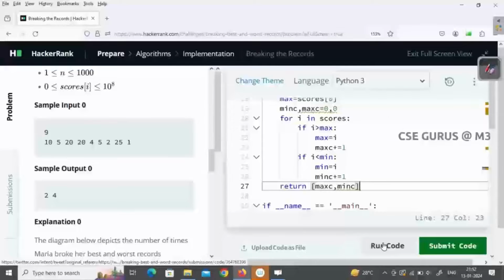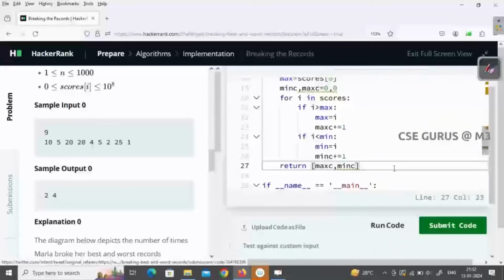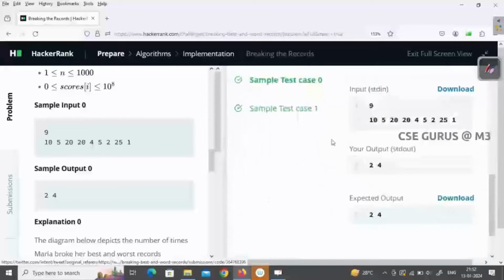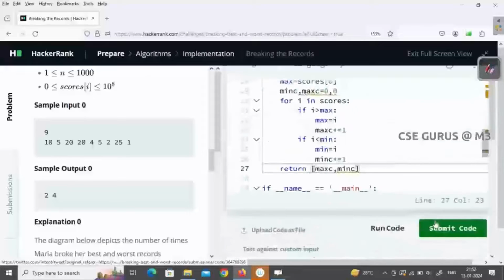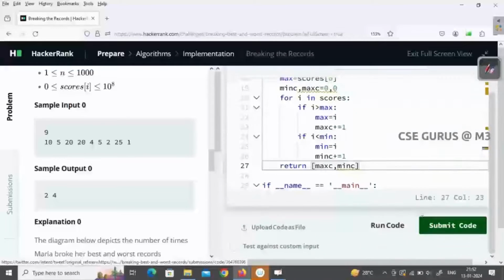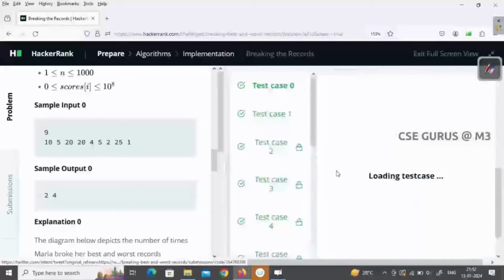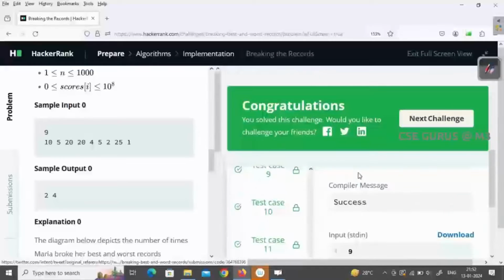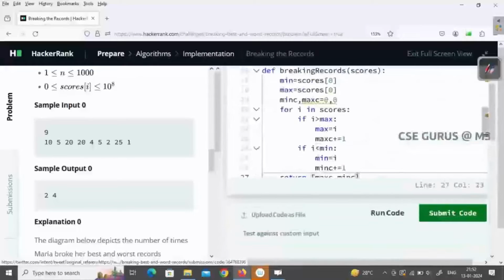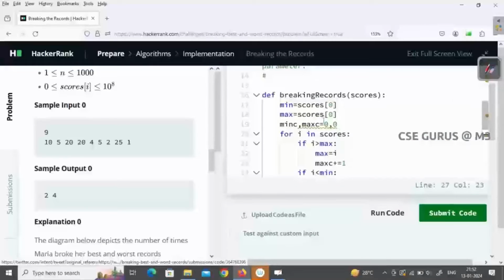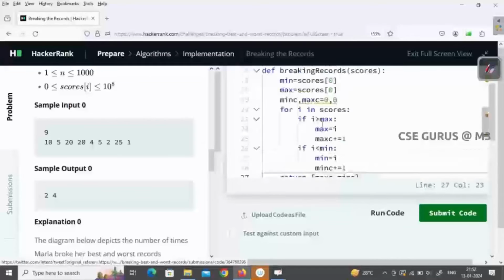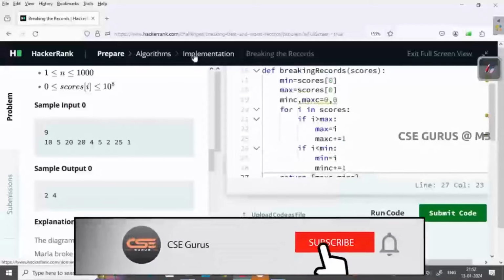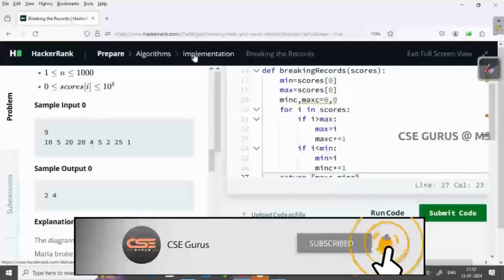Let us see the output. Any mistakes are there? We'll try first. No mistakes. 2 test cases passed, and we'll submit it. So all the 14 test cases passed. So you can see the code here I have written. So like this we can make it simple.